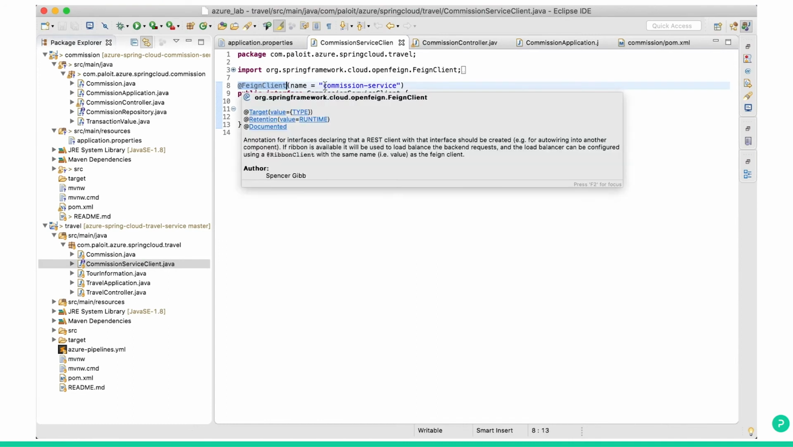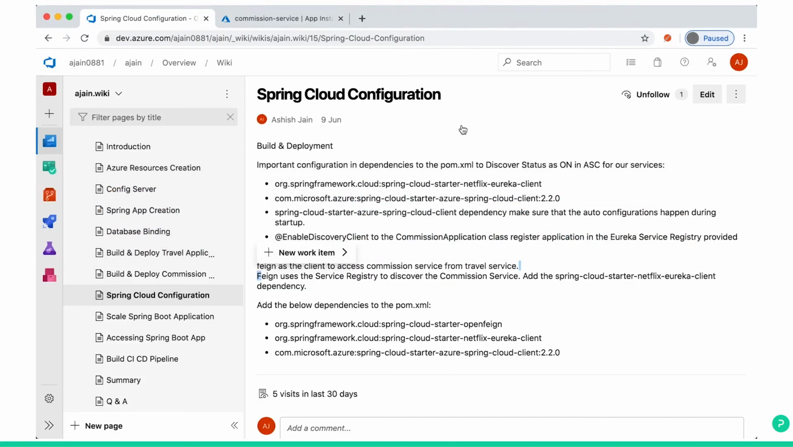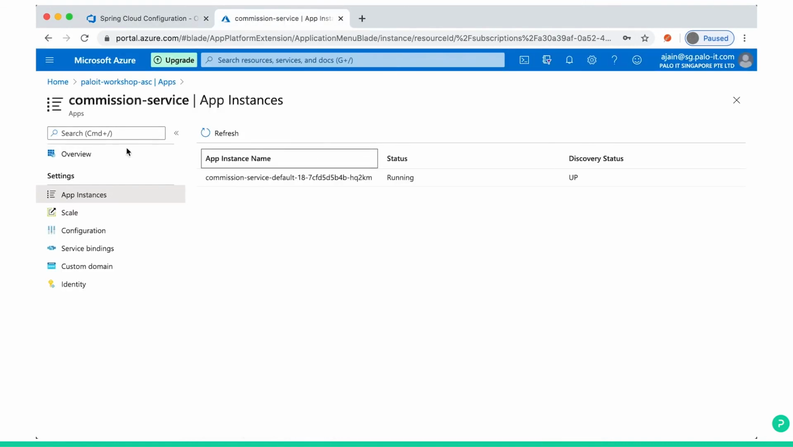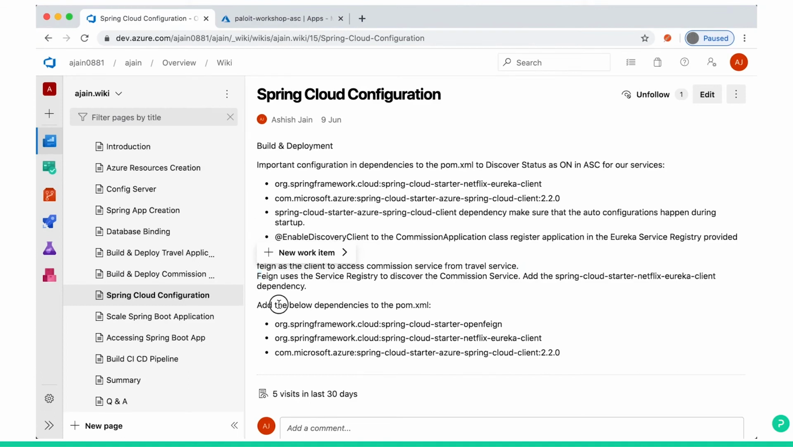The pointer is pointing to the Spring app name commission-service, which you can see in the Spring Cloud Azure portal here. Commission-service. So the travel service called commission-service. As we give the Feign client, the name is commission-service. So these are the dependencies we add into POM XML, and the rest Azure Spring Cloud does for you.